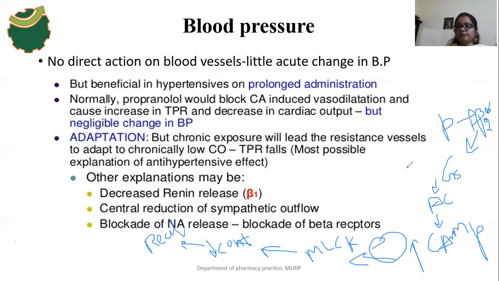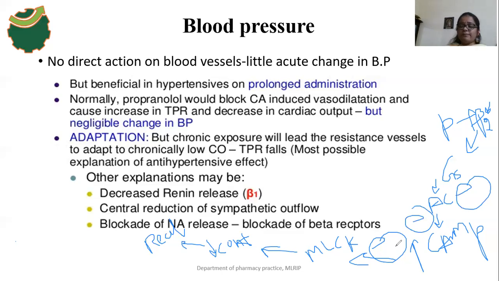Okay, so here our drug is propranolol. When propranolol binds with the beta 2 receptors, there is an inactivation of the adenyl cyclase enzyme, then inactivation of cyclic AMP. So cyclic AMP formation decreases in smooth muscles.